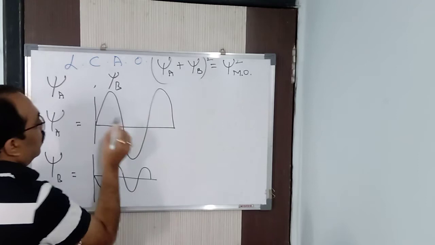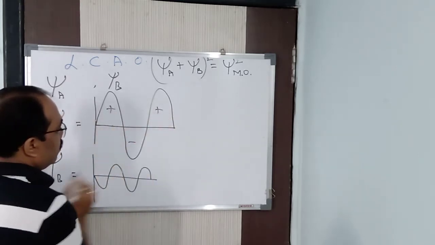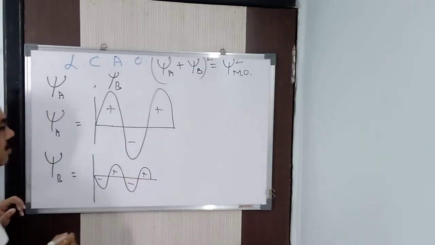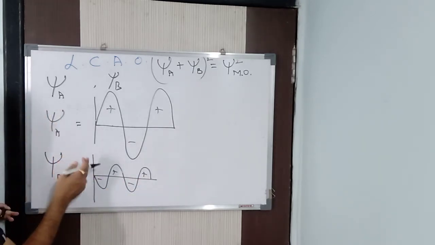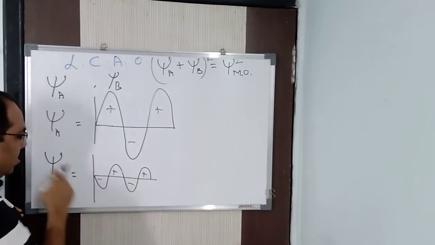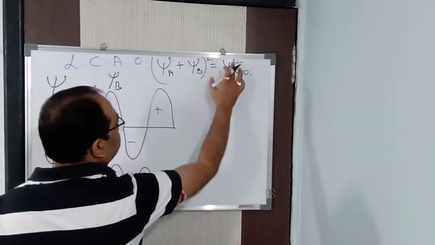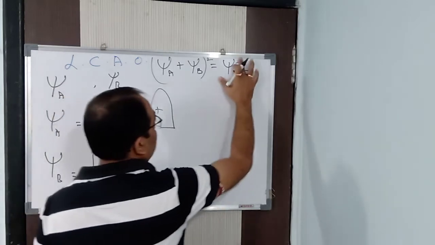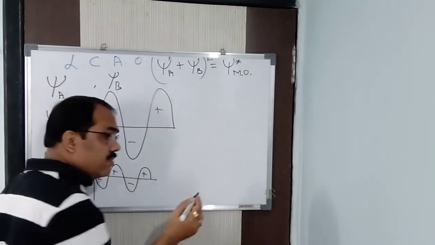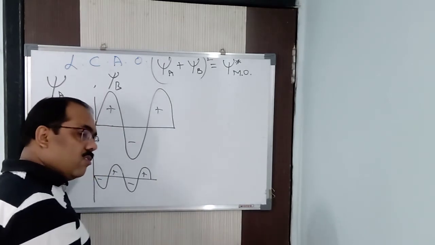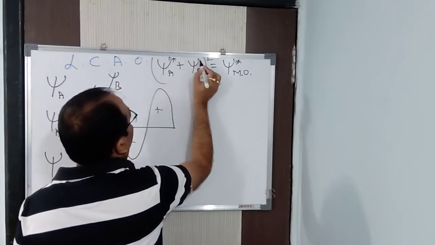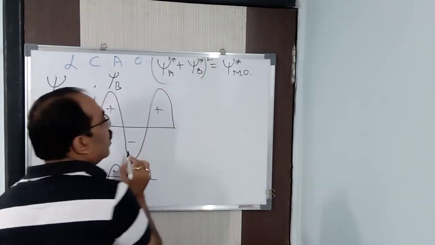Yeah, this one. So this is plus minus, this is plus, we can say that. Clear? So this is minus plus, we can say that. So it is quite possible. It is not necessary that both the waves always will start from the same phase. It may be out of phase also. So if it is out of phase, how will you show this? Instead of psi, I will write it as psi star MO. Psi star means I have said star means anti-bonding. Without star means bonding. So it will be nothing but psi star A plus psi star B whole square.